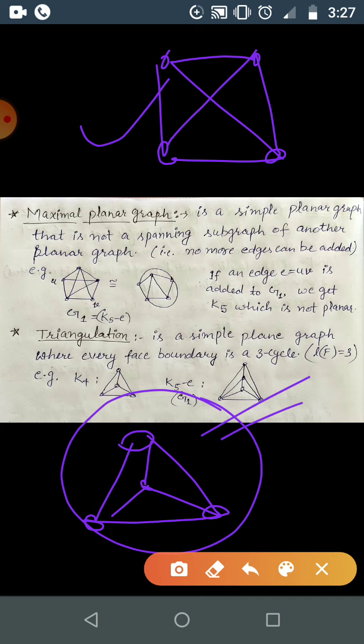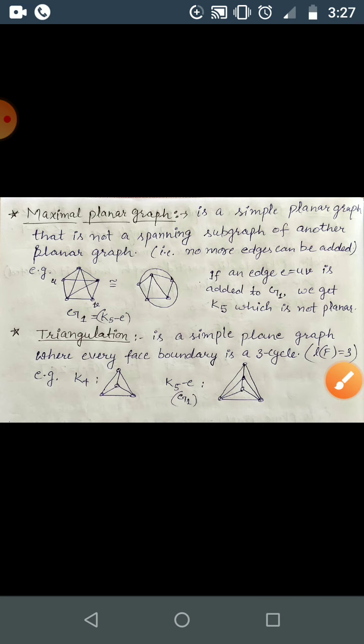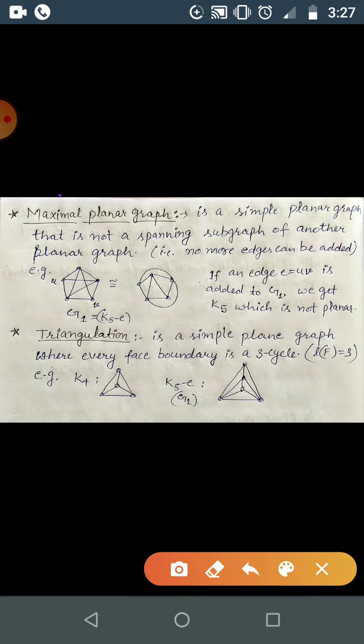If a graph is not planar, that is, it cannot be redrawn as a plane graph, or you can just say that there does not exist any planar embedding, correct? In that sense, we can find some subgraph which is the maximum planar part of that one, okay? That is the maximal planar graph. And what do you understand by that? Here the maximal planar graph definition is: a maximal planar graph is a simple planar graph.